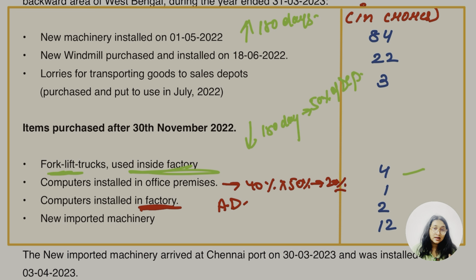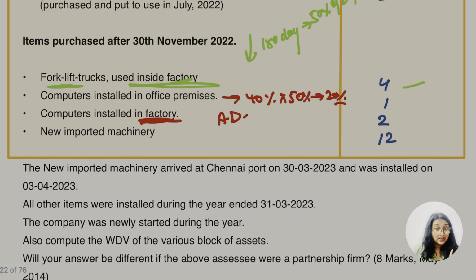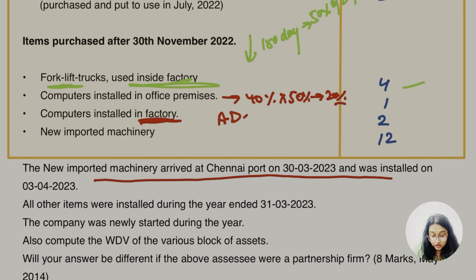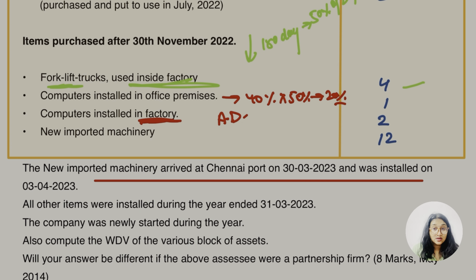नाउ हेयर इज अनदर पार्ट, न्यू इम्पोर्टेड मशीनरी, दैट्स ऑफ 12 करोड़. ठीक है. बट देर इज़ वन नोट हेयर. न्यू इम्पोर्टेड मशीनरी अराइव्ड एट चेन्नई पोर्ट 30 March 2023, they are talking about that this machinery is imported and arrived at Chennai port. ठीक है. And it is not used on that day. ठीक है. Which means this is not used up to 31st March 2023. Now they are saying it's installed on 3rd of April 2023.